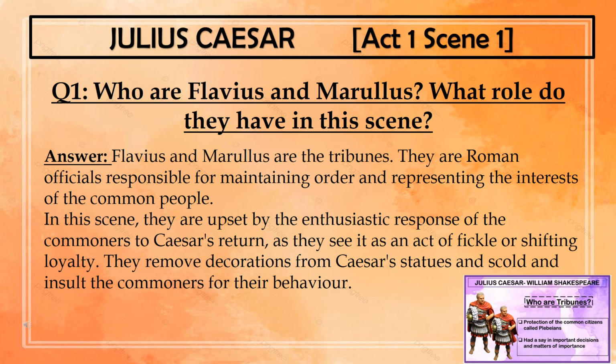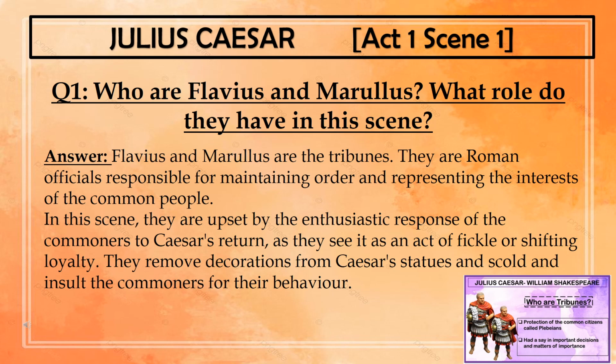From Act 1 Scene 1, the most important questions include: who are Flavius and Marullus and what role do they have in this scene? Now, I have already discussed this elaborately in detail in my video on the line-by-line explanation of Act 1 Scene 1 of Julius Caesar. You can go and have a look at that video. It is already live on my channel. Now, how would you answer this question?